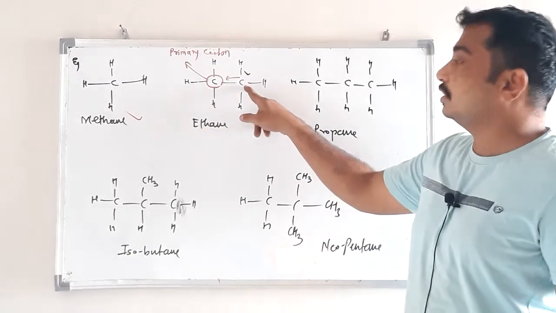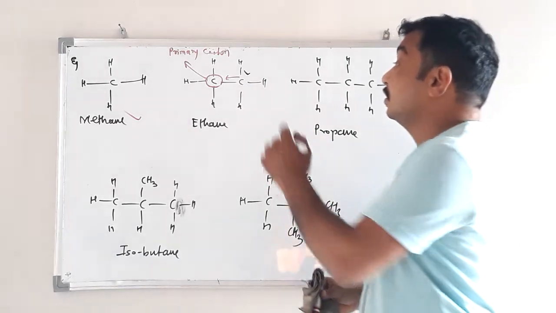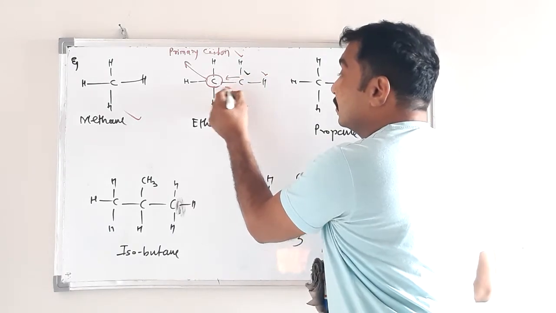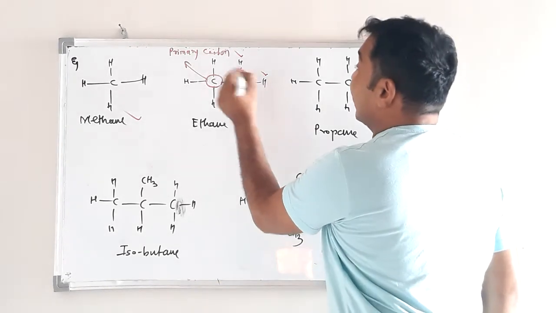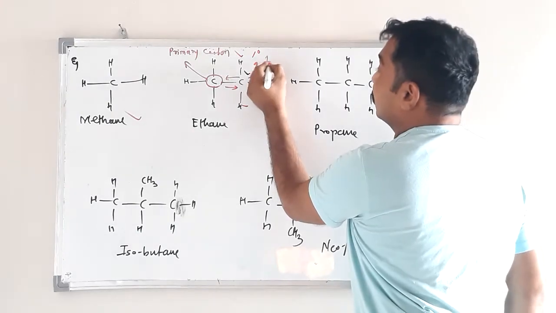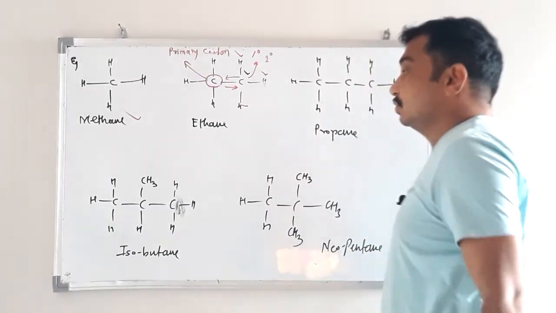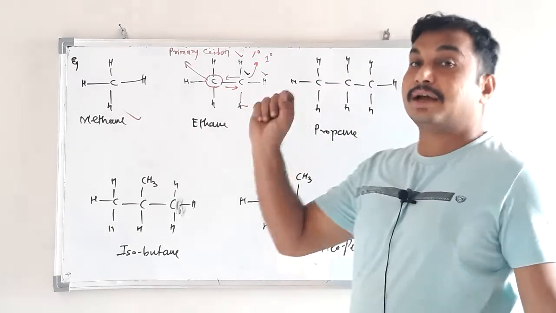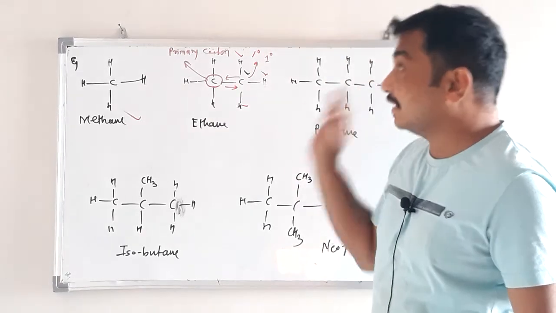What about this second carbon? Is it primary? Yes, it is also primary because 3 valencies are satisfied by hydrogen, 1, 2, 3, and the fourth valency is satisfied by carbon. Therefore, it is primary. It is represented by this symbol, 1 with a degree sign. Okay, the superscript means it is primary. So, in case of ethane, both the carbon atoms are primary, and again these two carbon atoms are exactly identical